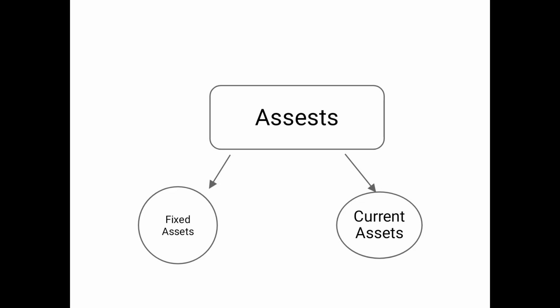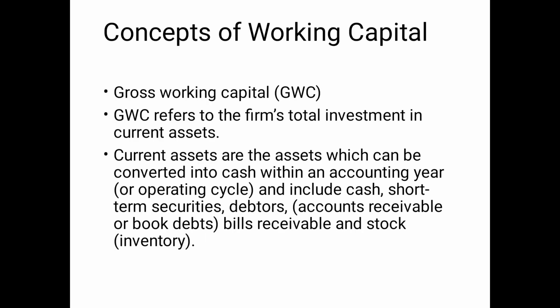As you can see on the screen, there are assets, as I have explained in the earlier slide: fixed assets and current assets. In this chapter we are talking about current assets, which is called working capital management. As far as working capital is concerned, there are two broad concepts: one is called gross working capital, and one is called net working capital. The difference between current assets and current liabilities is known as working capital, and managing our current assets and current liabilities is a part of working capital management.